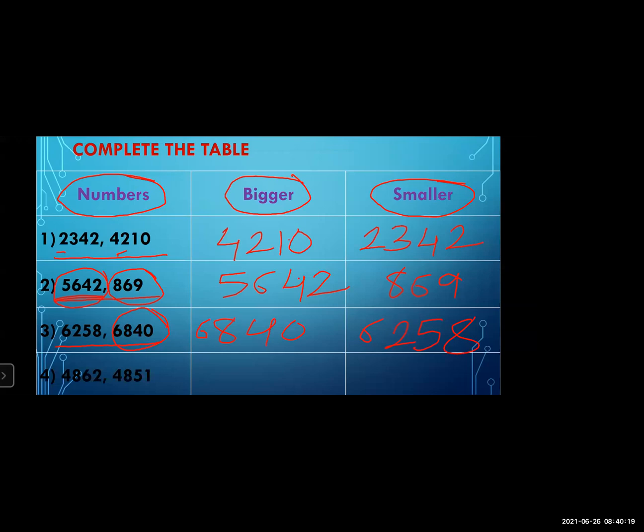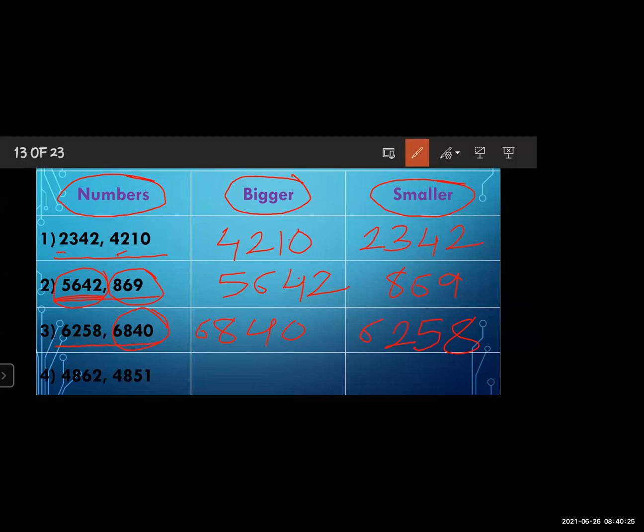Okay. Now the last numbers are given. What numbers are given? 4862. Yes. And the next number is 4851. Now tell me what we have to see first.